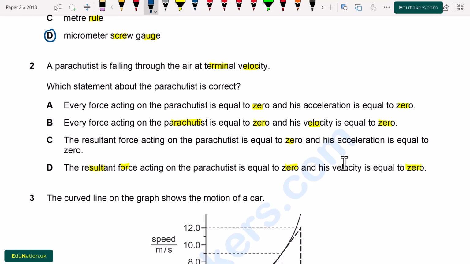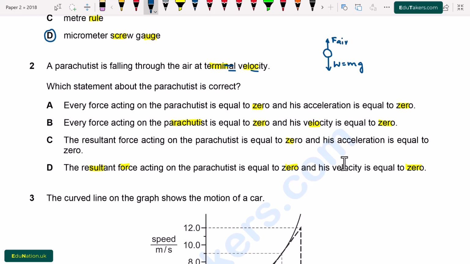So first of all, here is a term, terminal velocity. Terminal velocity is basically the constant velocity. Suppose here is a body and it is falling through the air. We know that the weight of the body is acting in downward direction, which is equal to mg, and there is an opposing force acting in upward direction. This force is due to air resistance.